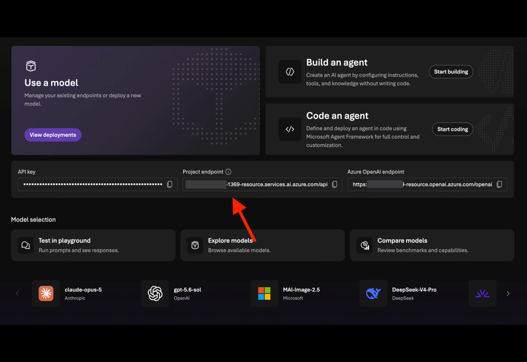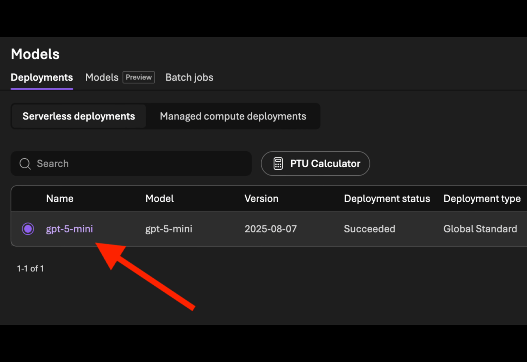Once it's ready, there are two things we need to take note of. First, the project endpoint. And second, the name of the model deployment. We're going to need both of these shortly. Later, we'll put them into our application's appsettings.json file.